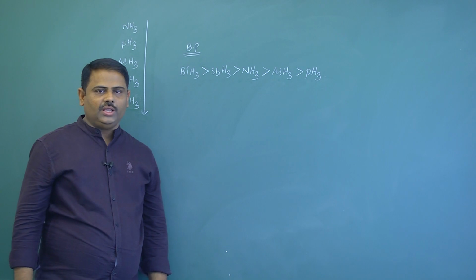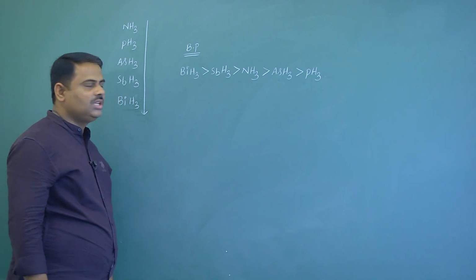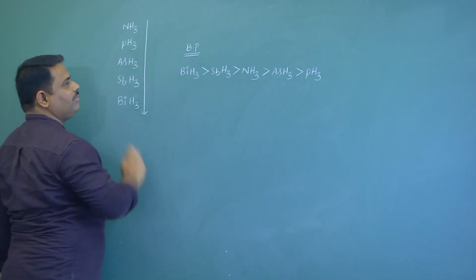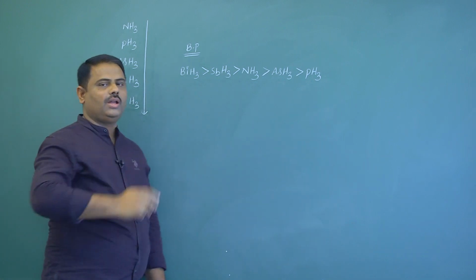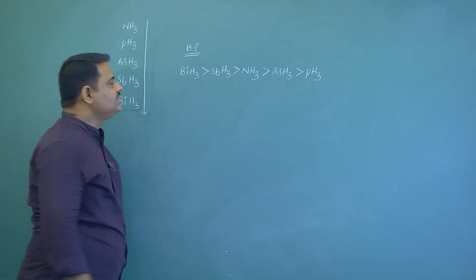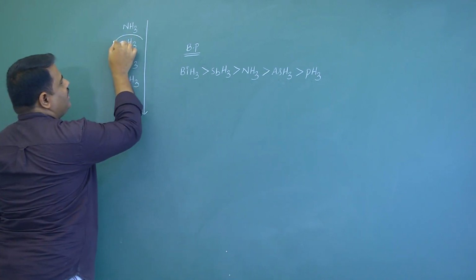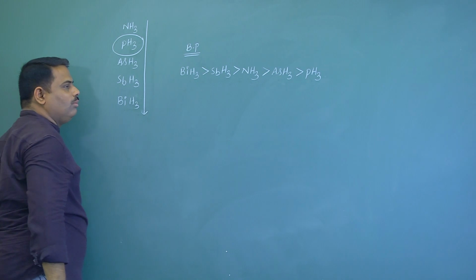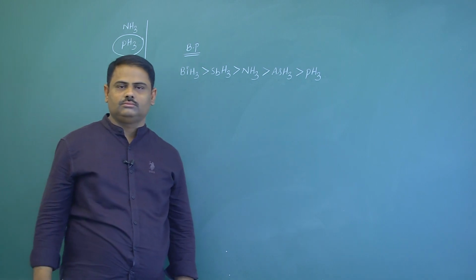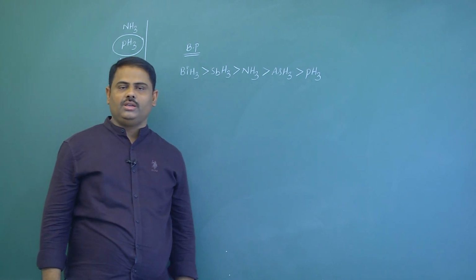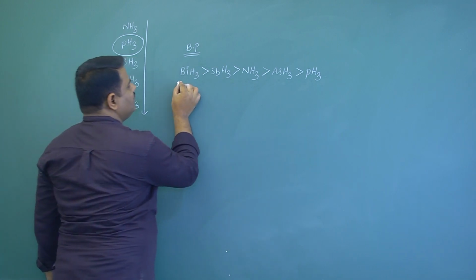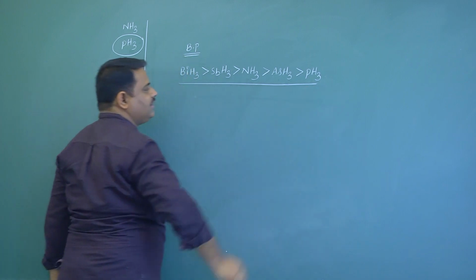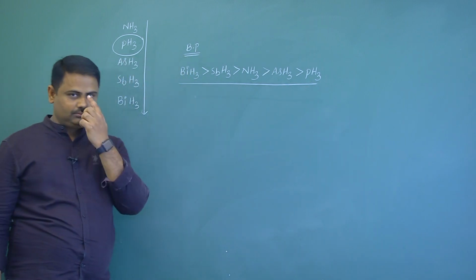Not only in 15th group elements or hydrides of 15th group elements, if you take 15, 16, 17th group hydrides, the second hydride is having low boiling point. These are said to be highly volatile. Remember this order for entrance examinations also.